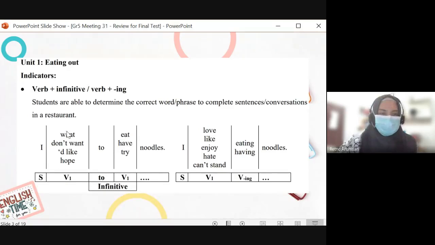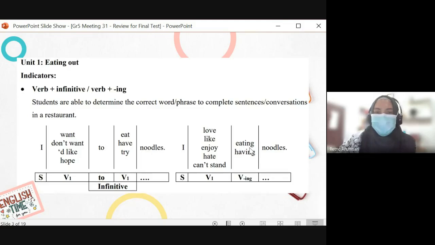So remember this, 5D. Whenever you express what you want to do, you use to infinitive, like that. But whenever you express what you like doing, you use eating, like this.